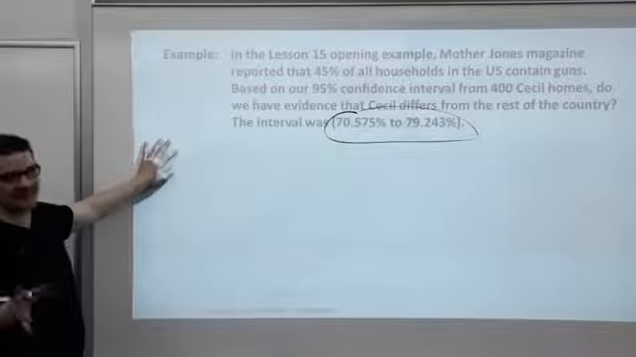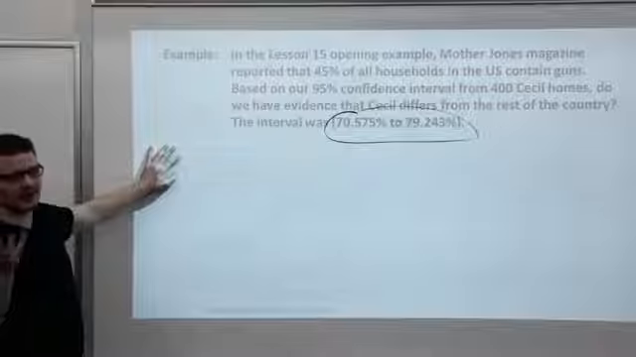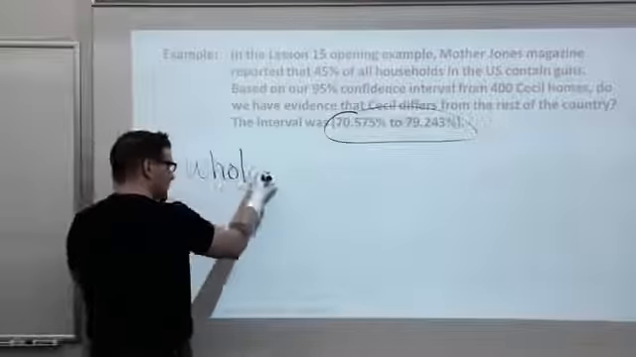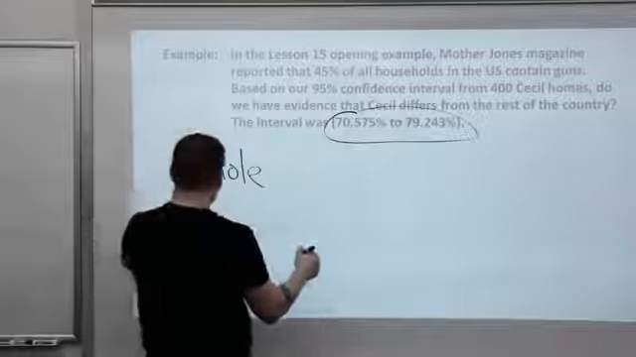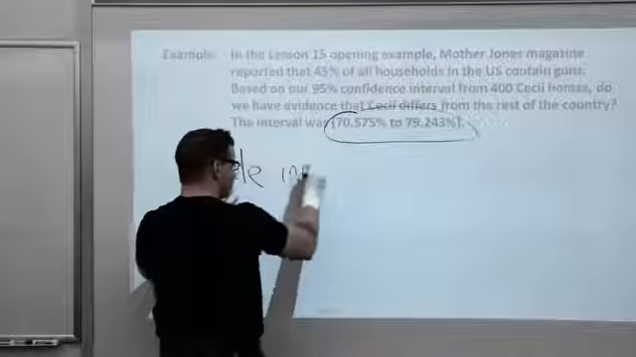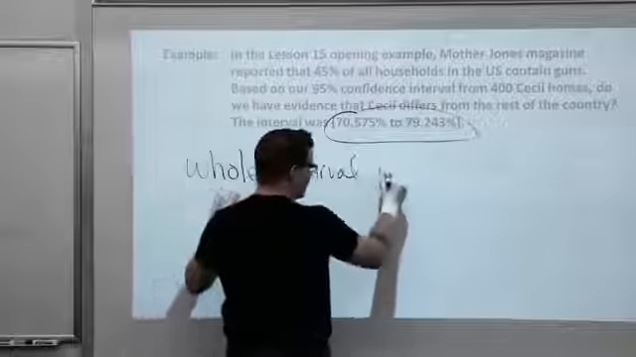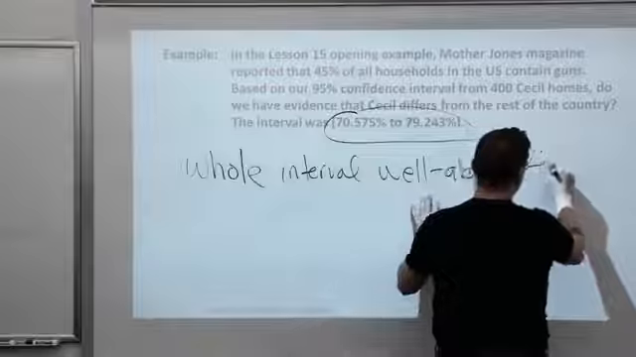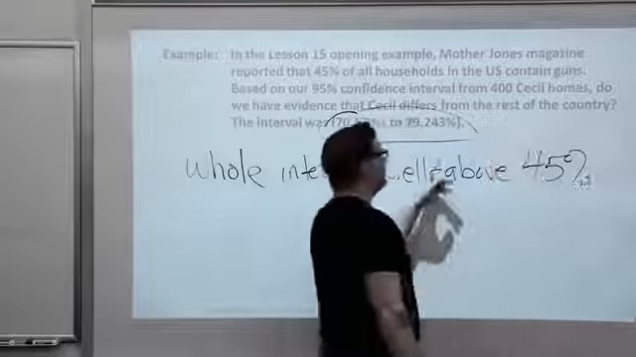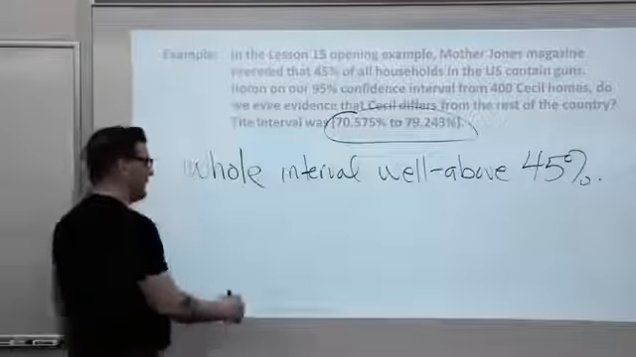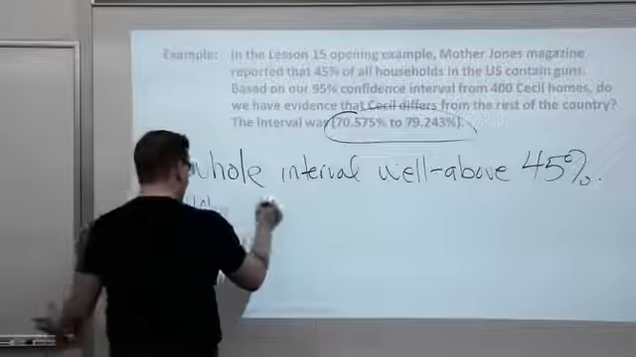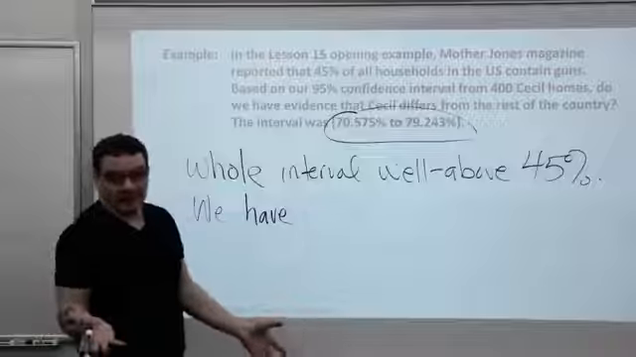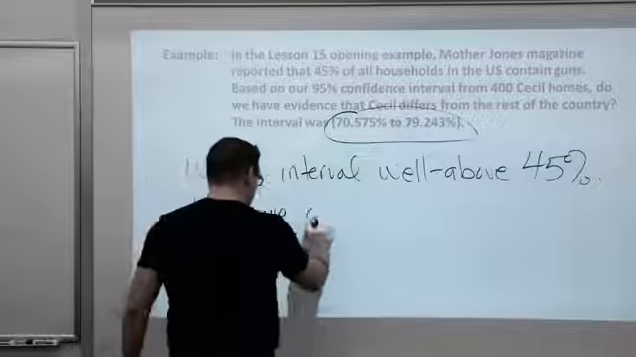here in Cecil, and certainly we have a higher gun ownership rate, right? That's what we could conclude. Statistically, we could conclude this and feel good about the conclusion. The whole interval is well above 45%. That's the national figure reported by the magazine. We have overwhelming evidence. It's overwhelming because I made it up. I said 300, but we have overwhelming evidence.